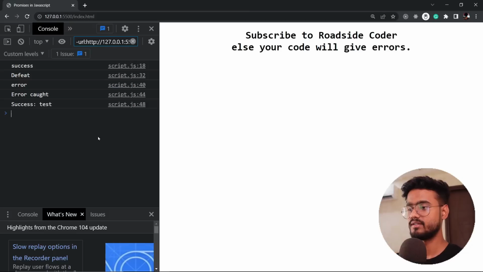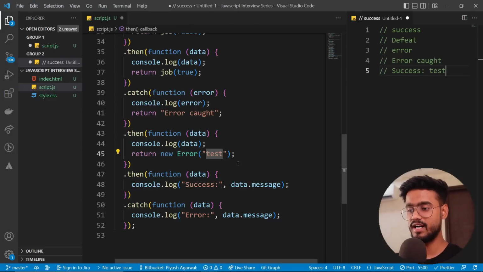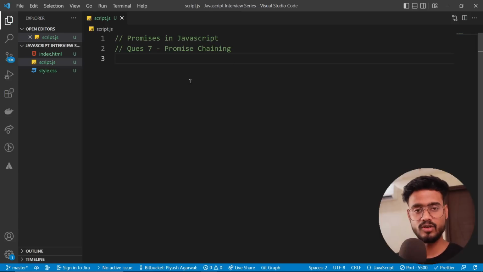So let's see the output. Yep, we got the exact same output. So this part can be a little tricky that the interviewer put to confuse us, but now you know how to do them. Now here's another question on promise chaining.